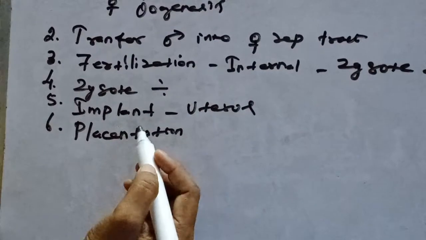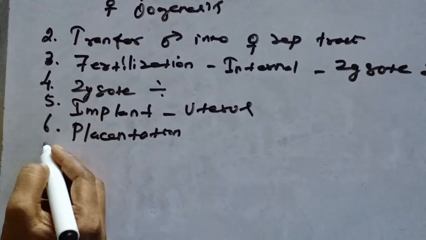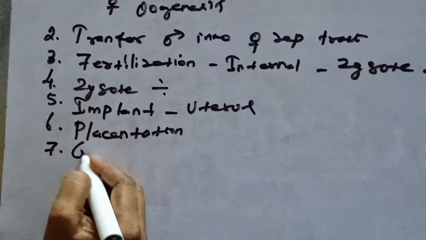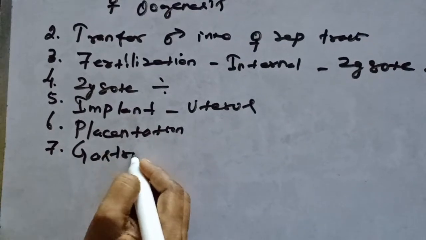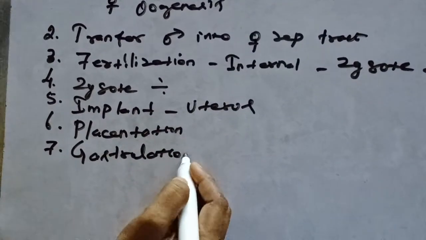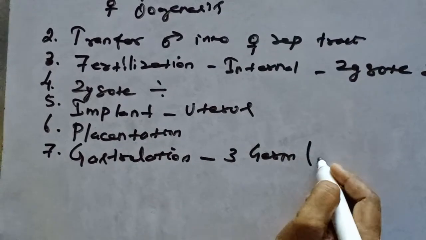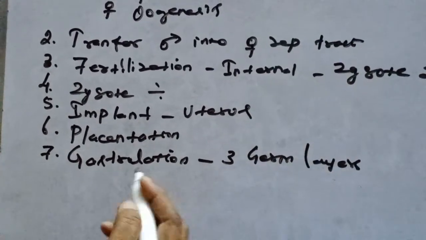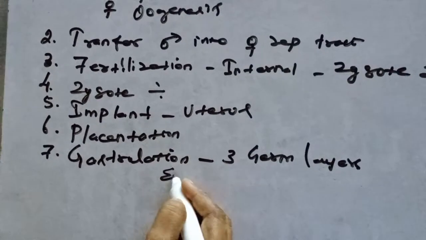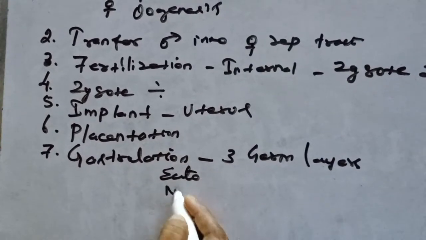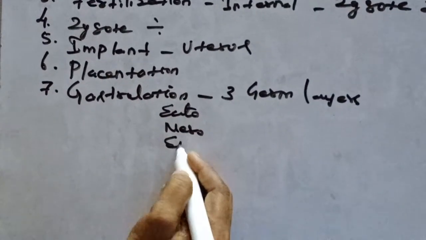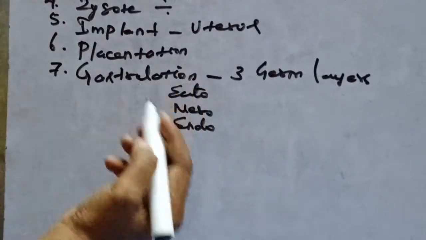The next one is gastrulation. What is gastrulation? Here three germ layers are formed. What are the three germ layers that we learned previously? That is ectoderm, mesoderm and endoderm.